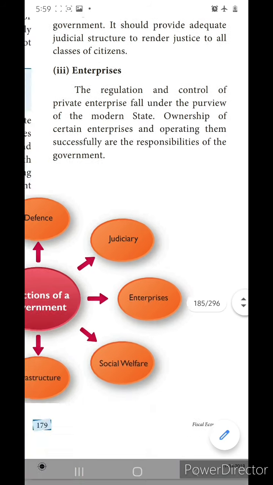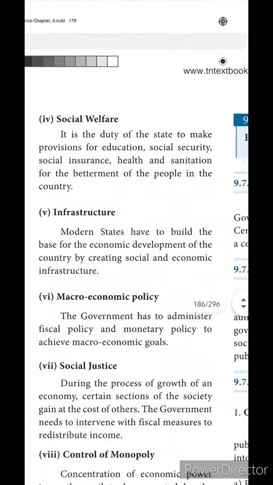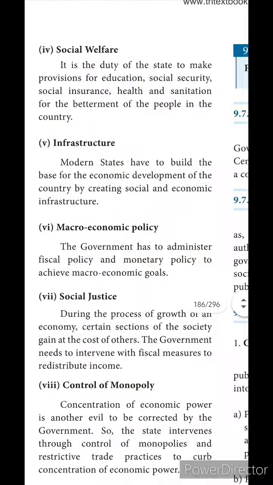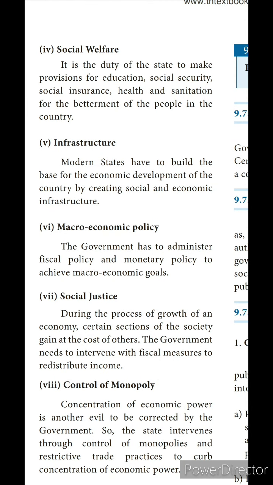Okay. Next, what are the other things they are doing? Social welfare. It is the duty of the state to make provisions for education, social security, social insurance, health and sanitation for the betterment of the people in the country, isn't it? Because if education, security, health and sanitation are good, then definitely that country is called a welfare country. So they are showing that much interest in education, security and all.